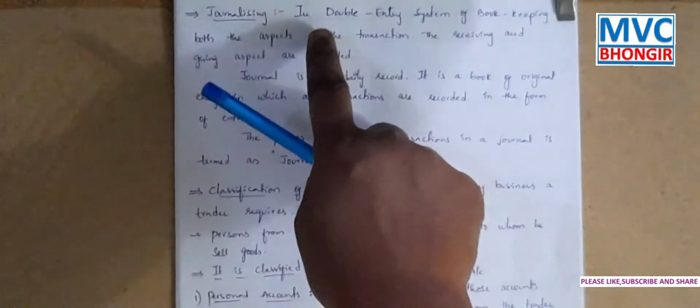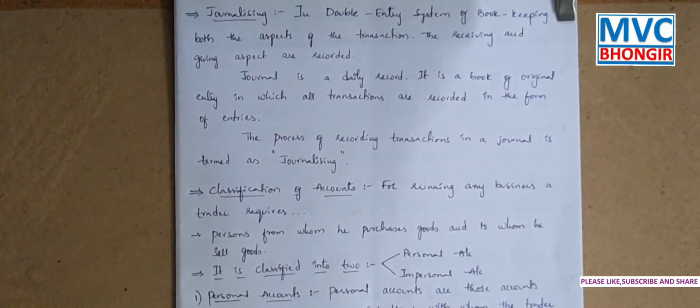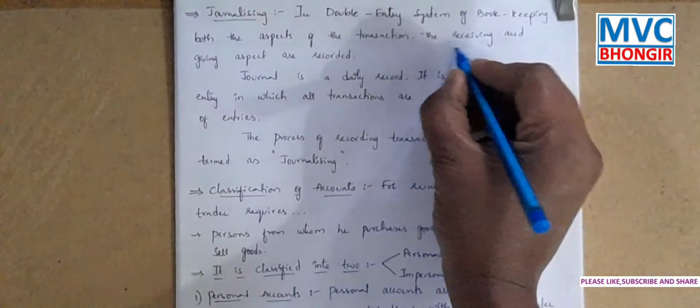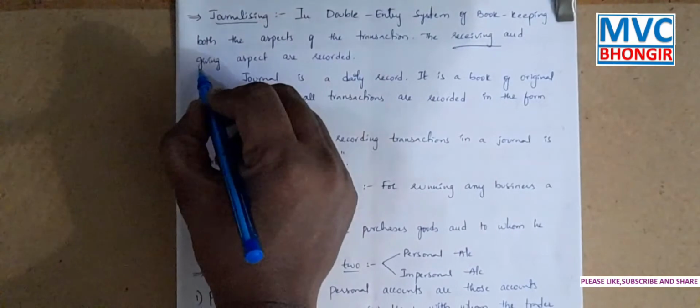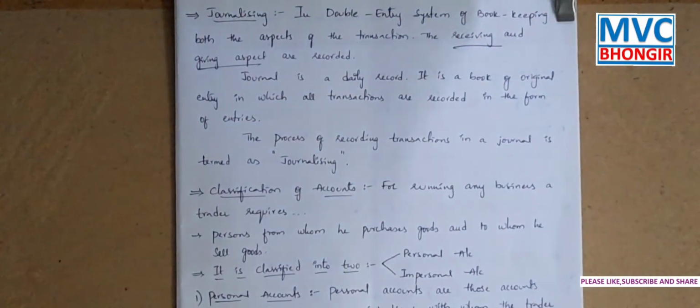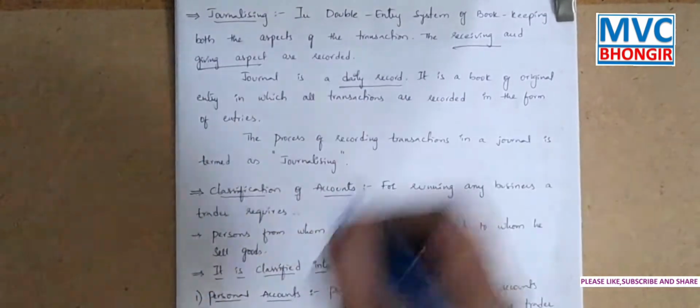Journalizing is, in the double entry system of bookkeeping, where both the aspects of the transaction, that is the receiving aspect and the giving aspect, are recorded. That means a dual aspect. Two aspects we will write, the receiving aspect and the giving aspect. And these journal entries we will write daily.